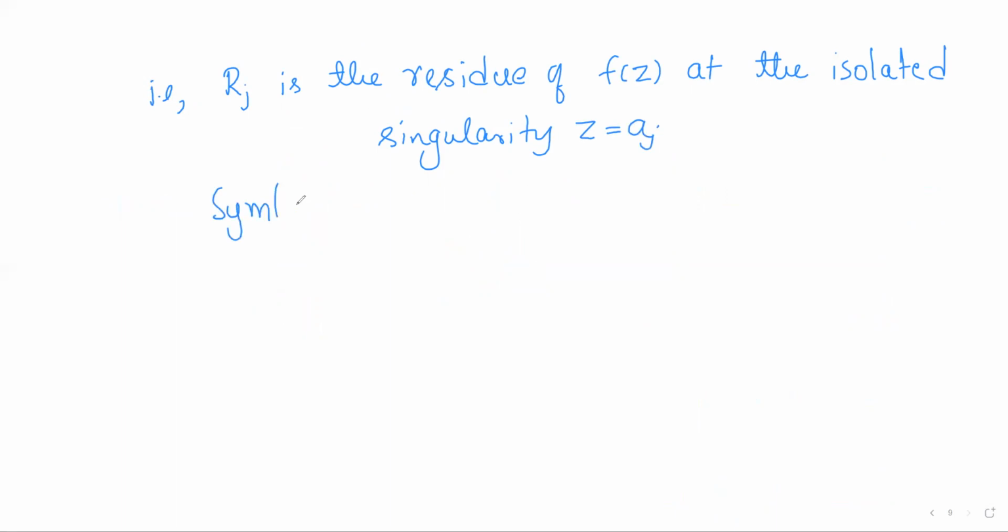Symbolically, we write Rj is the residue of the function f of z at the isolated singularity aj.